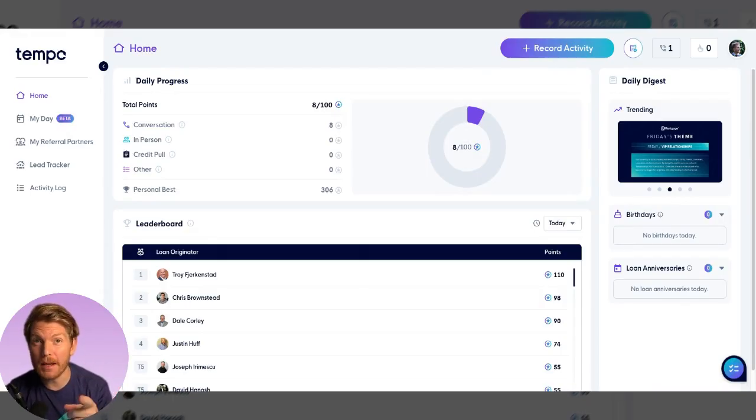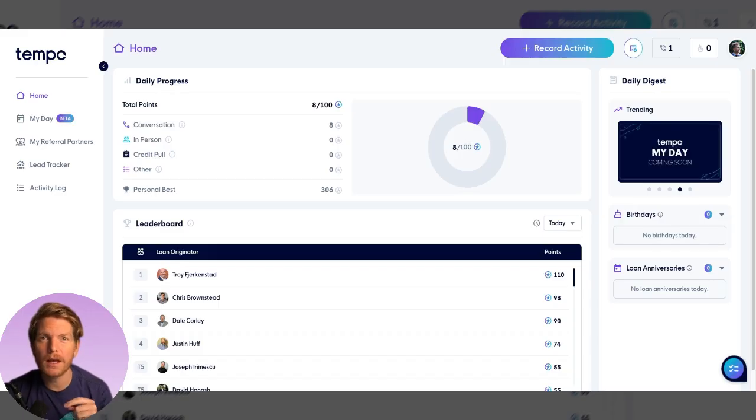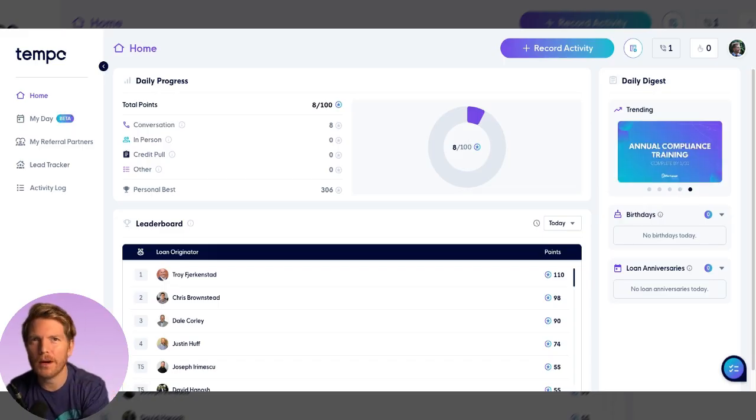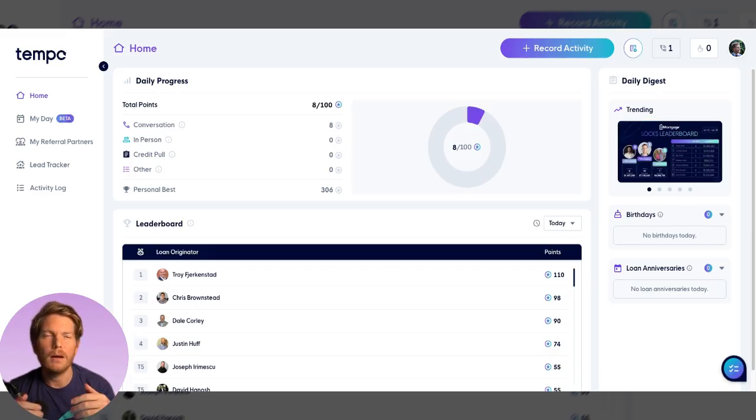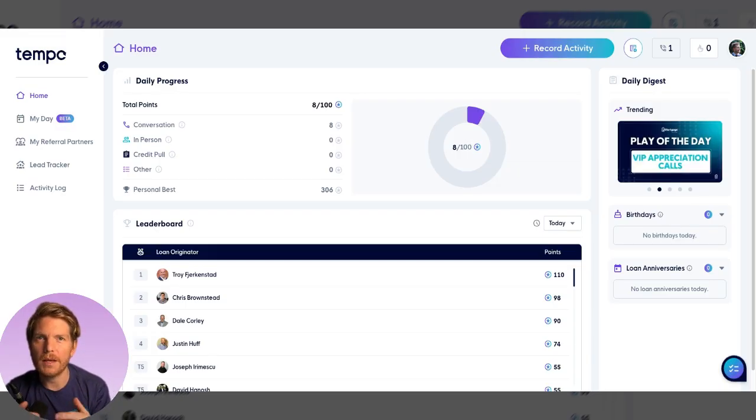My Day is the newest feature inside of Tempo. It's meant to be your calendar, your time tracker, your reminder. It is the prioritization engine that allows you to set up your time, divide it up, categorize it, and really make sure that you are making time and prioritizing what is important.